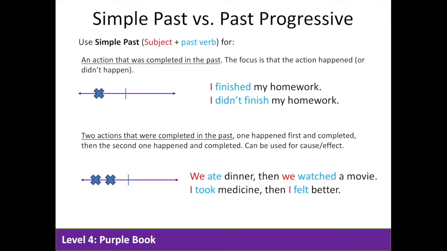We use the simple past to talk about an action that was completed in the past. The focus is that the action happened or didn't happen. Some examples: I finished my homework. I didn't finish my homework.